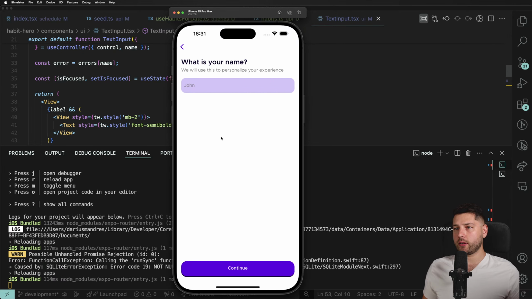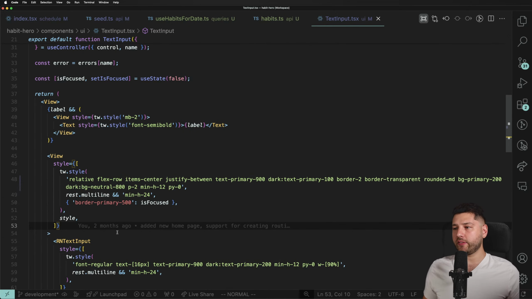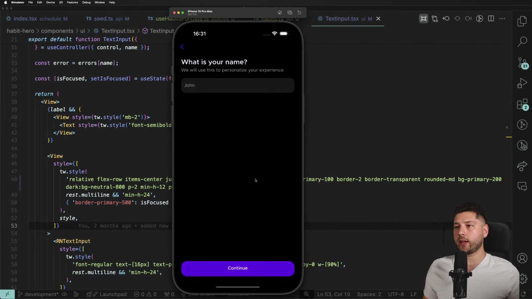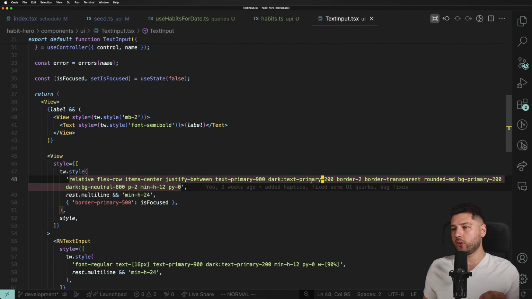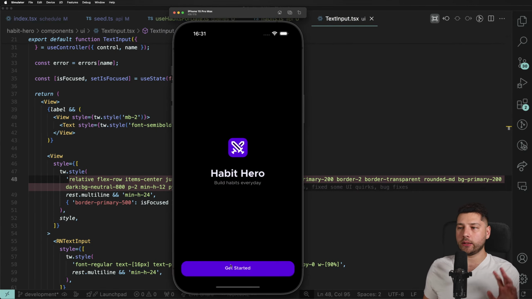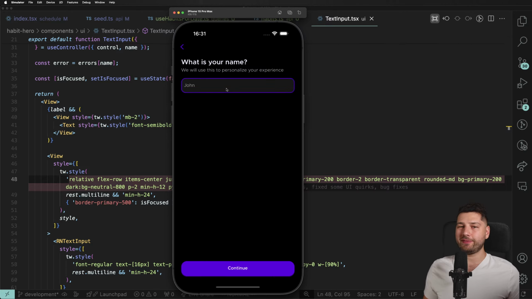It should be correct. Okay, I need to fix my... Oh, I know what's happening. Right, we're in dark. We were in light mode. I'm not going to deal with light mode now. Let's do it dark mode because it looks a bit better.